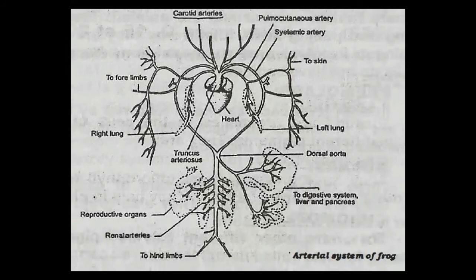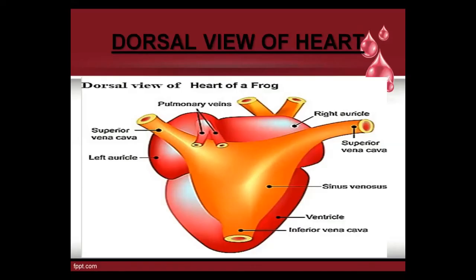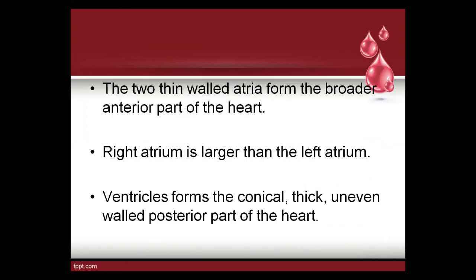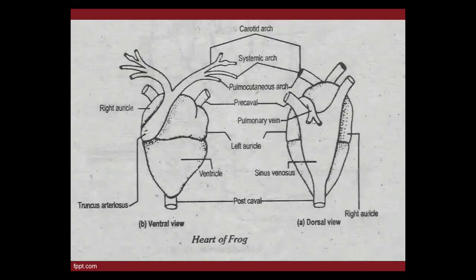See the diagram again. I am showing you this diagram. Sinus, pulmonary vein. One minute. The pulmonary vein is the single vein which brings oxygenated blood. Veins always collect deoxygenated blood, but the pulmonary vein is the single vein which brings oxygenated blood from the lungs into the left auricle.